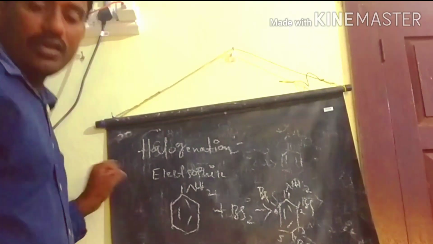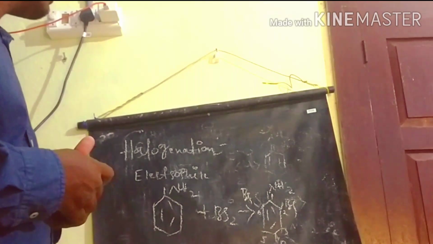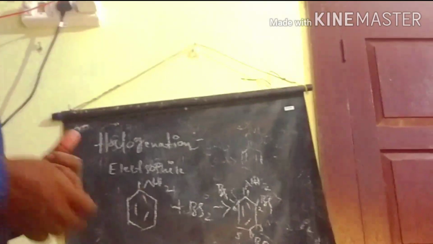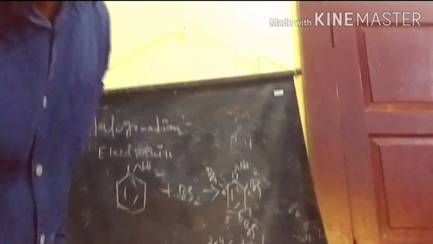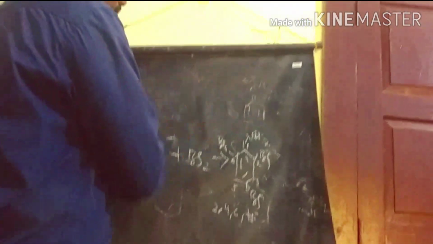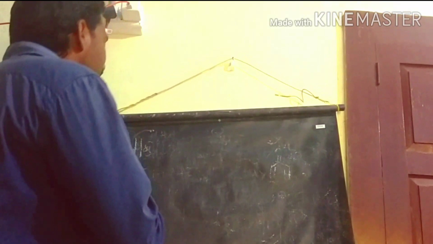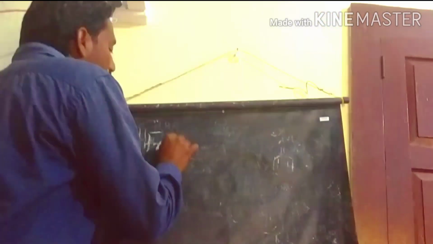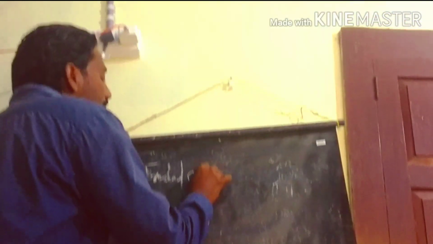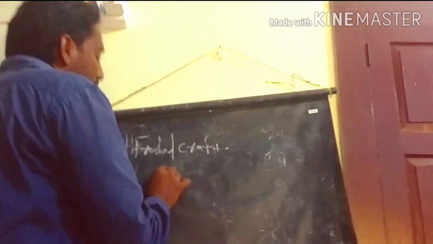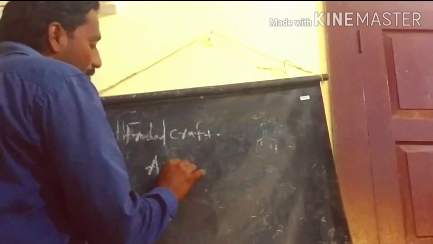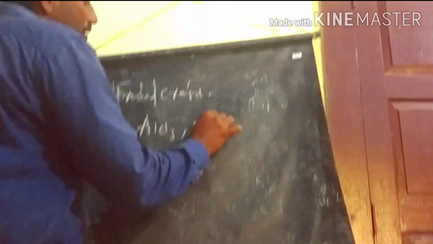Let's see a simple example. Aniline does not take part in the Friedel-Crafts alkylation reaction. What is the catalyst we are taking for Friedel-Crafts alkylation? Generally aluminum trichloride or ferric trichloride.